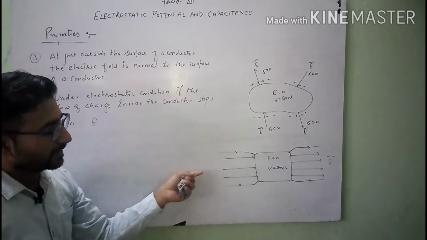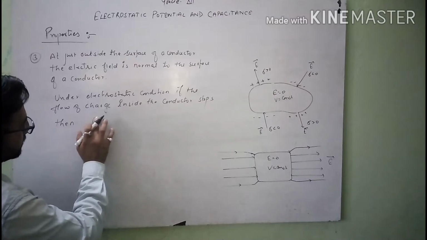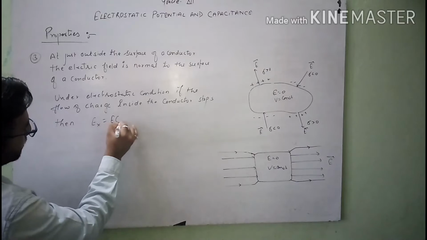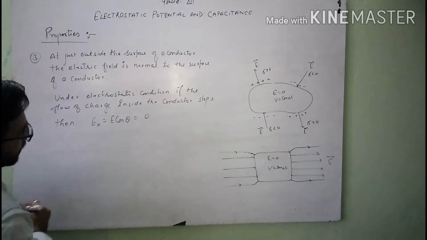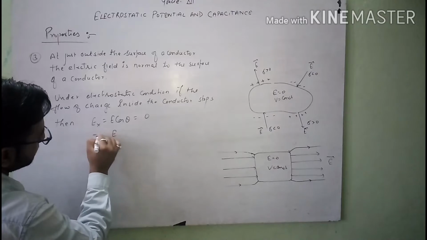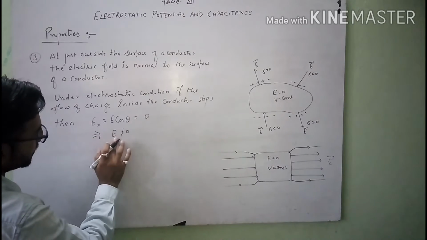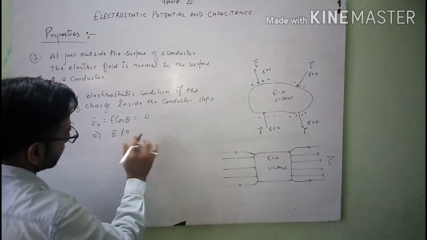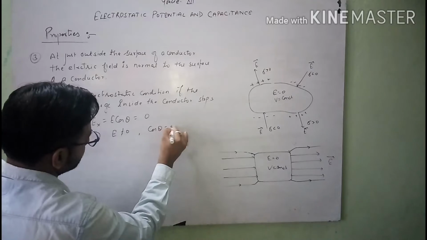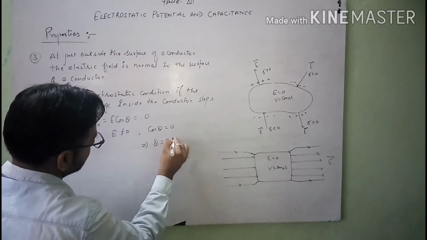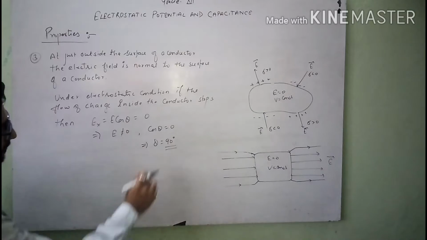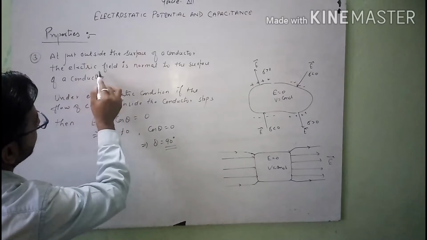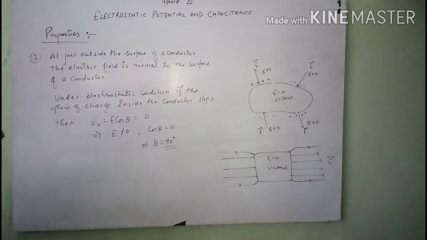along the direction of electric field lines is 0, which you can consider as Ex, E cos theta equals 0. If this equals 0, it implies E cannot be 0 because it is an electric field on the surface. So we can say that cos theta equals 0, it implies theta equals 90 degrees. So if theta equals 90 degrees, it means that the electric field is normal to the given surface.